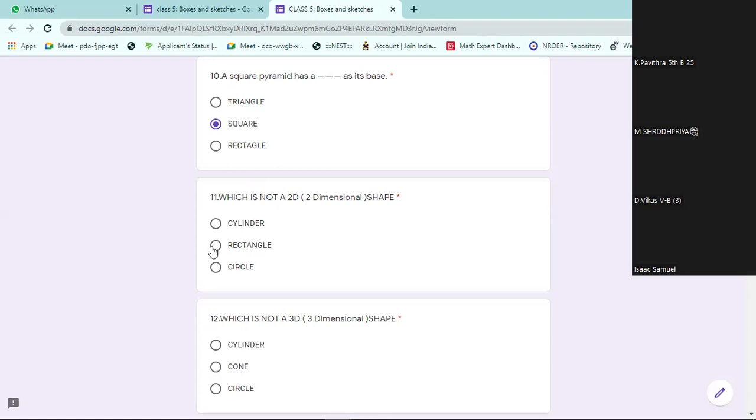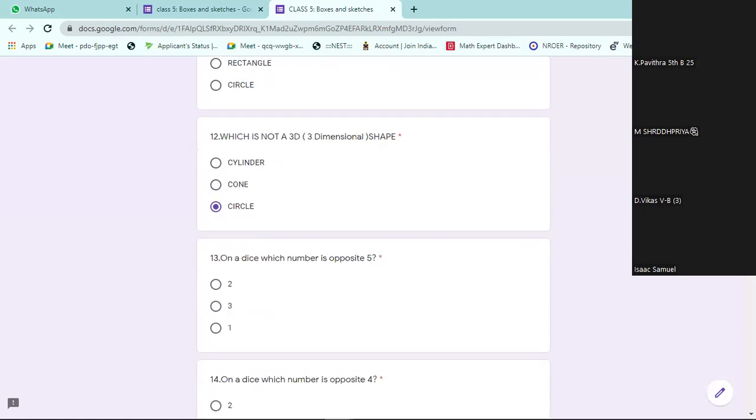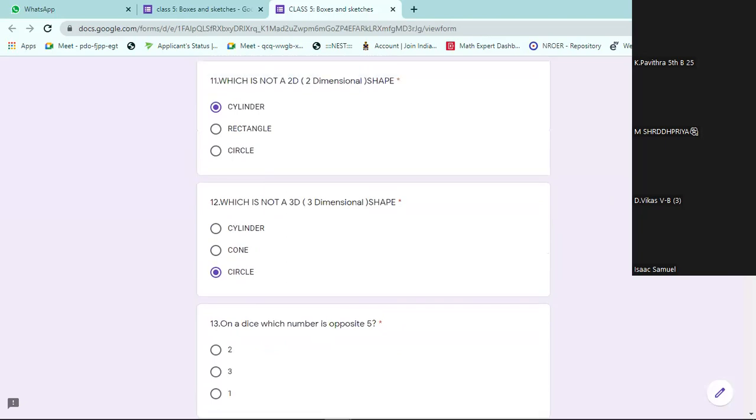Which is not a 2D shape? Circle is 2D, rectangle is 2D, cylinder is 3D. So cylinder is not a 2D shape. Similarly, which is not 3D? Cylinder, cone are 3D, circle is not 3D. Eleventh and 12th completed.